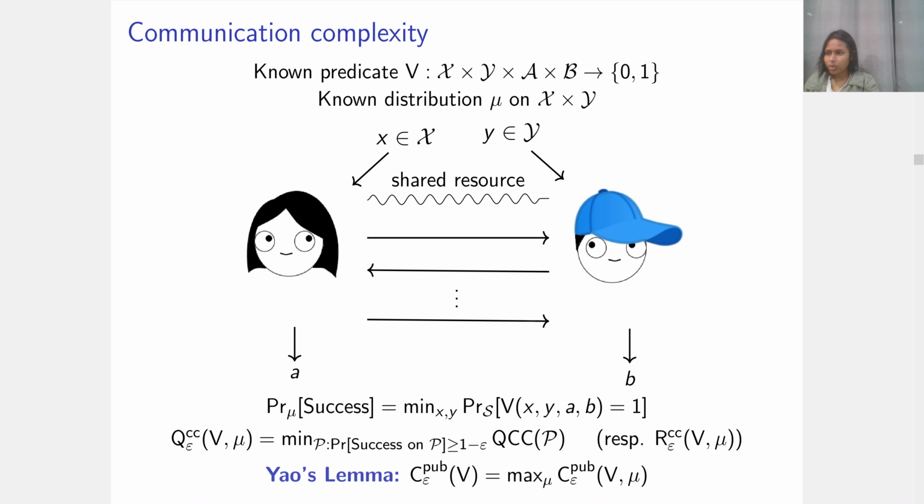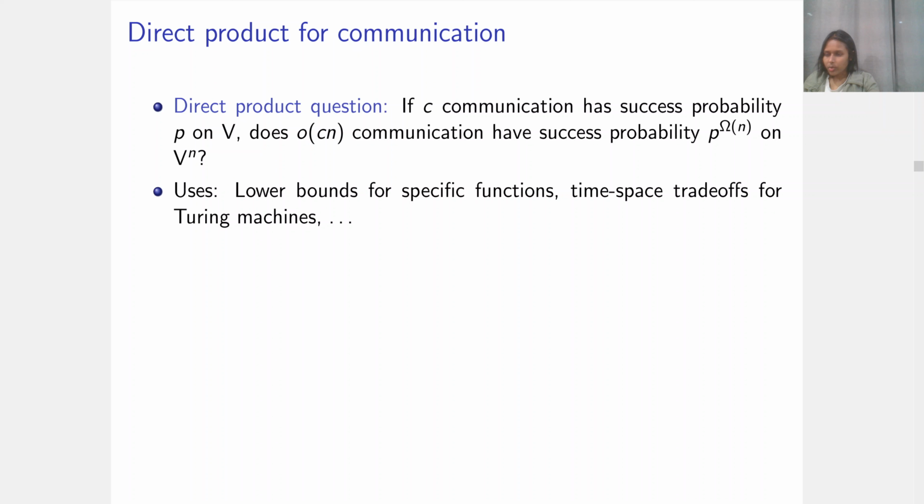There's a famous result due to Yao that says that the worst case communication complexity, not just quantum but also in the randomized setting, as long as Alice and Bob share randomness or public coins, is equal to the distributional complexity maximized over distributions. Like games, this communication setting can also be generalized to more players. The direct product question for communication is as usual. If C communication is needed to achieve success probability P for a single copy of V, is Cn communication needed to achieve success probability P to the n for V to the n?